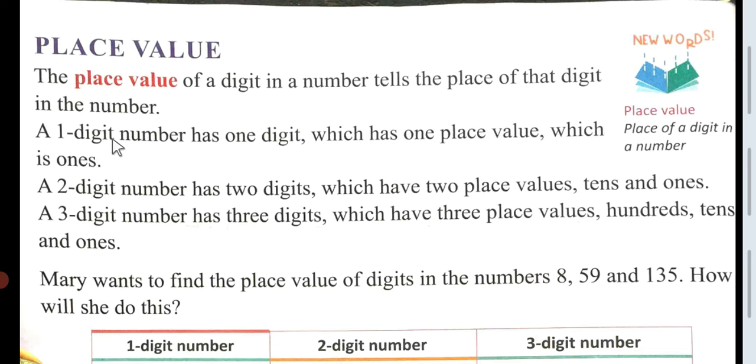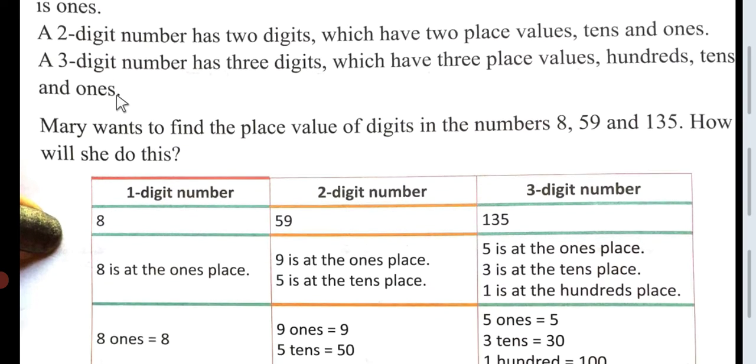See, a one digit number has one digit which has one place value, which is ones. A two digit number has two digits which have two place values, tens and ones. A three digit number has three digits which have three place values, hundreds, tens and ones. Please see.